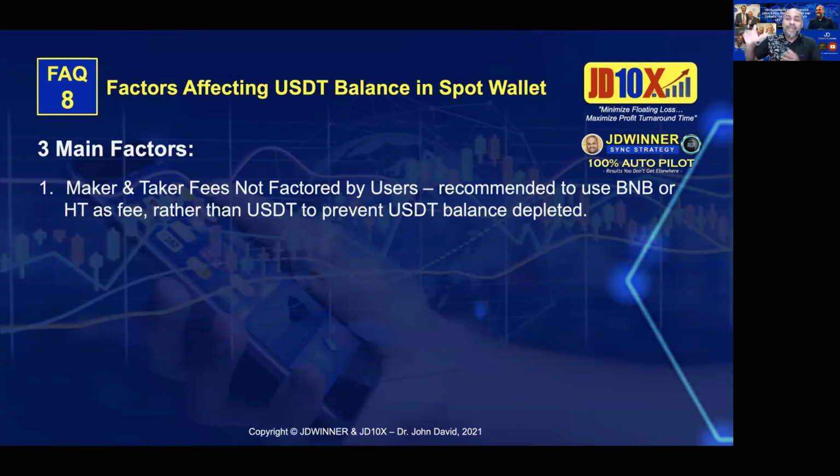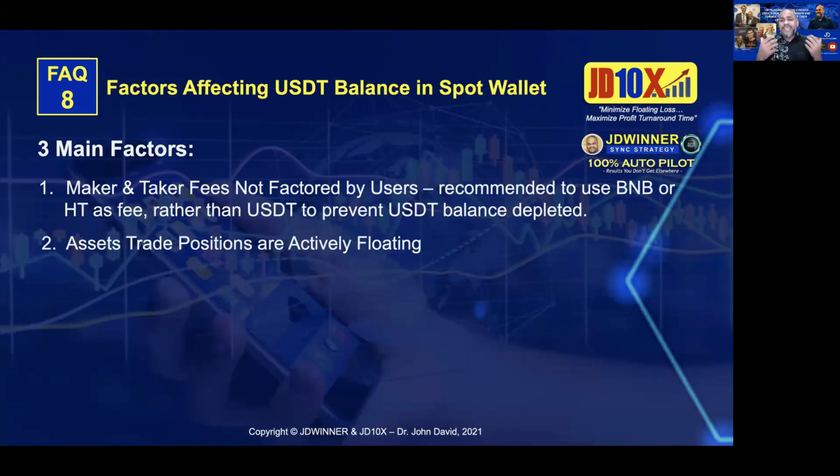If you can allocate the fees for the bot because it was forced to, why can't you allocate the fees for the exchange? You can do so. To do that, you can actually use BNB or Huobi token. Okay, please take note. Now, number two, the second reason is that assets trade positions are